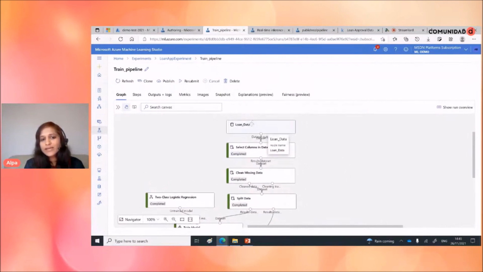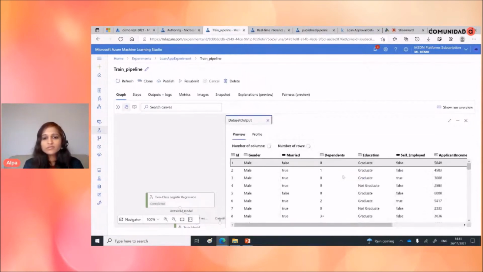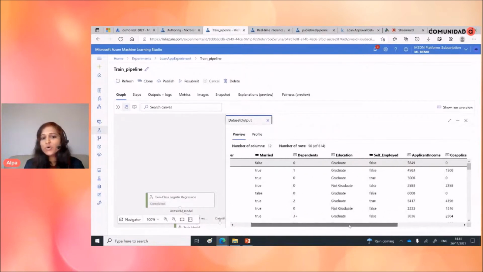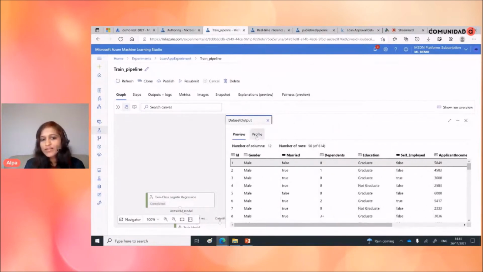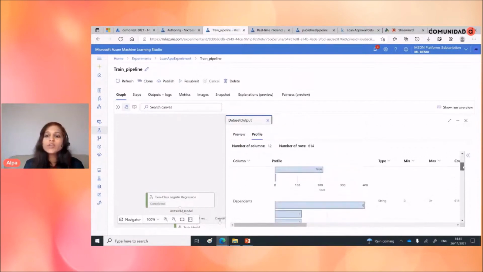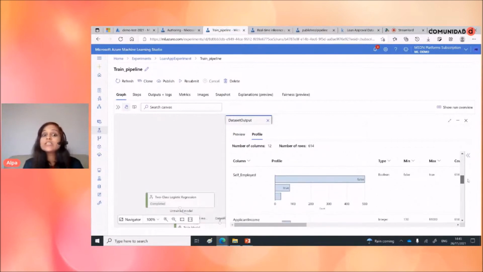So you see here that I have created the same steps here. So this is my data set, and I can preview it here by just clicking here. So these are the data sets. In a similar way to what I showed you earlier, you can have a profile as well, and you can identify how many rows or columns are missing in your data source, and the type is available here.